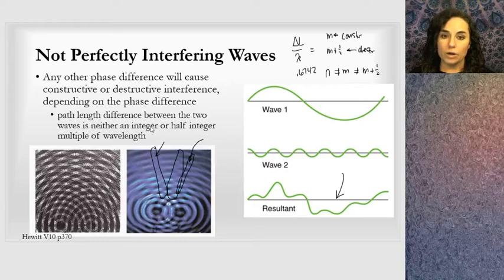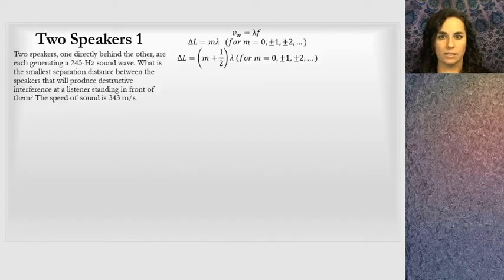So be aware of that. It's not just constructive or destructive. There's lots of ways that two waves can interfere with one another. And we're looking specifically at either perfectly constructive or perfectly destructive. I picked a couple of examples to exemplify these concepts.